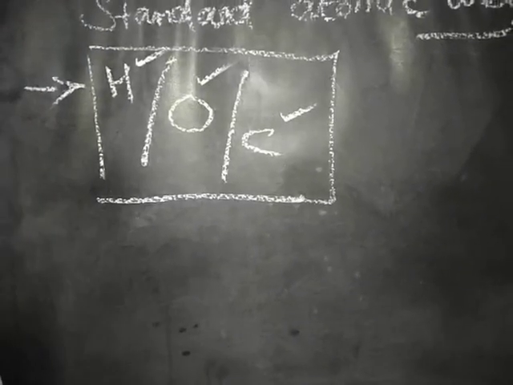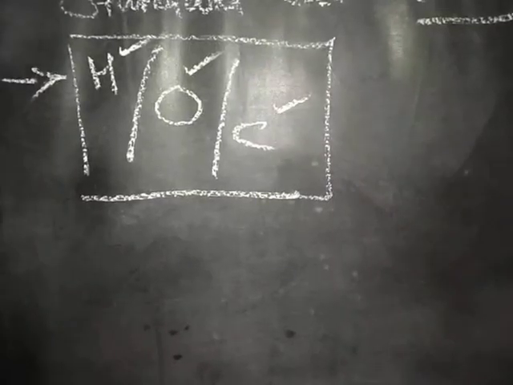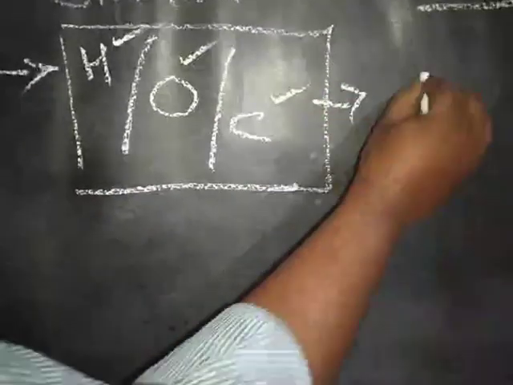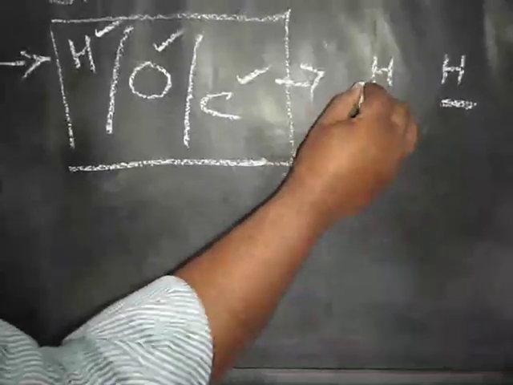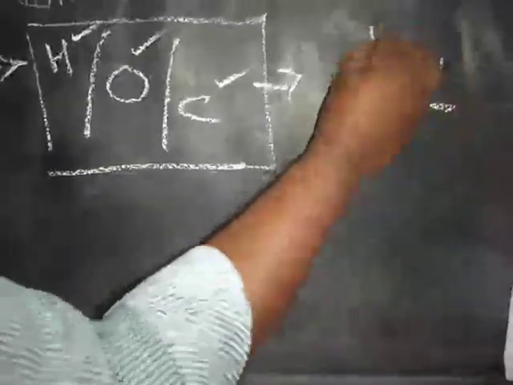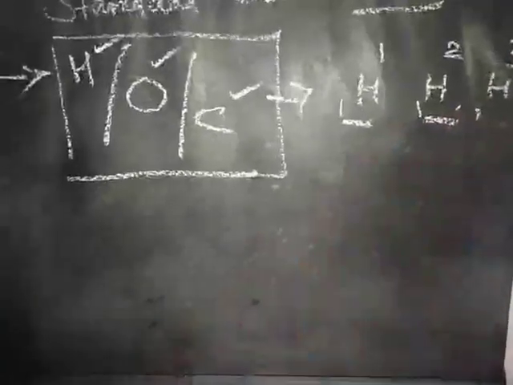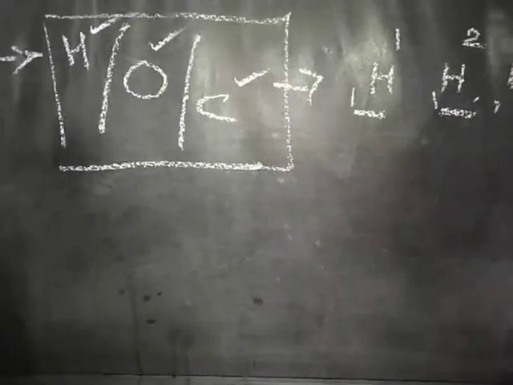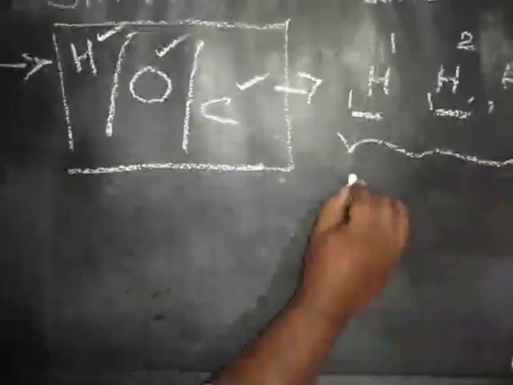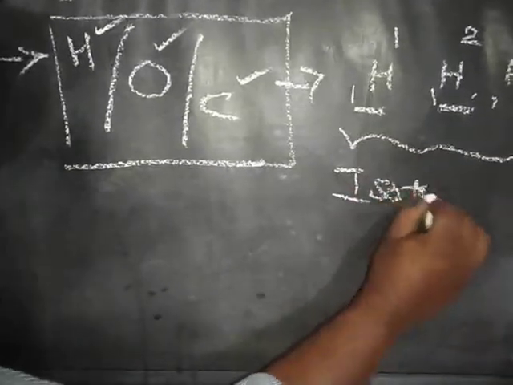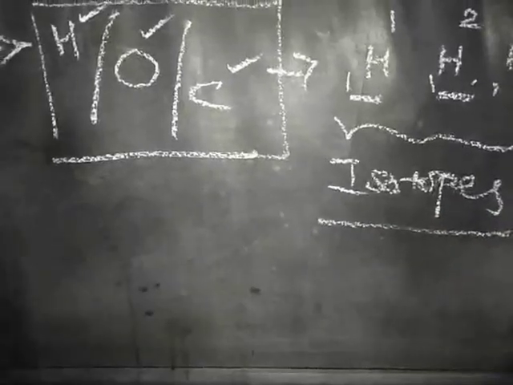So what is meant by isotopes? If you take atoms of an element that contain the same atomic number but different mass number, different mass number, that is called isotopes.